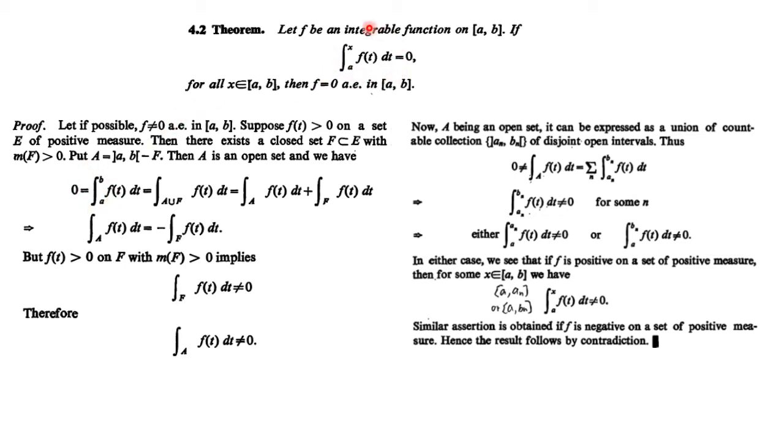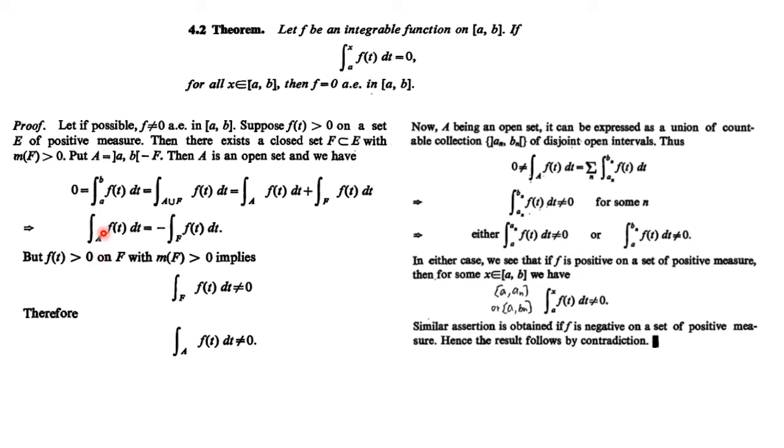Because it is given that this integral is 0 for all x belonging to the closed interval AB. So if we choose x to be b, again this is 0. So we get this is 0, which is equal to this plus this. So this implies this is equal to minus of this. But small f(t) is strictly greater than 0 on the closed set F with measure of F positive. So this implies this should be non-zero. Since this is non-zero, this implies this should be non-zero, right?